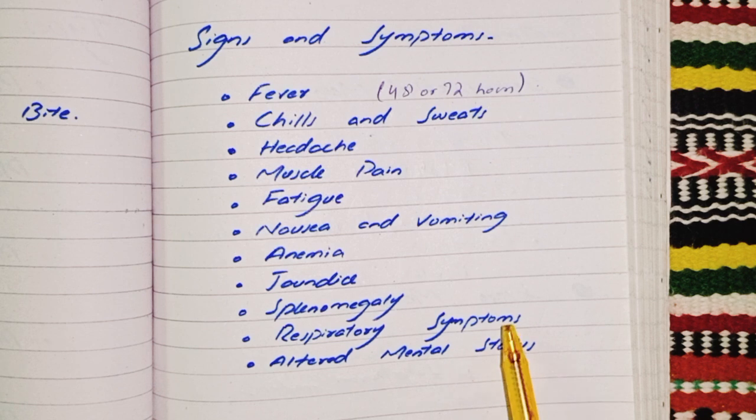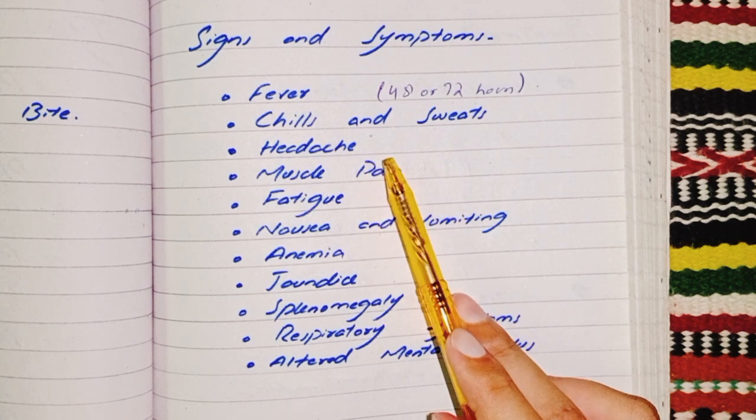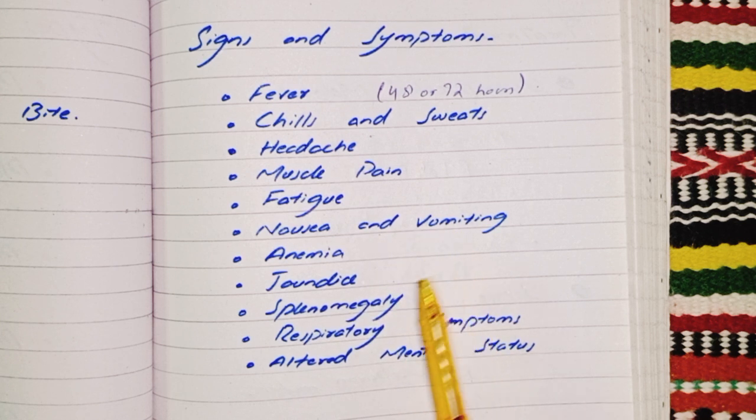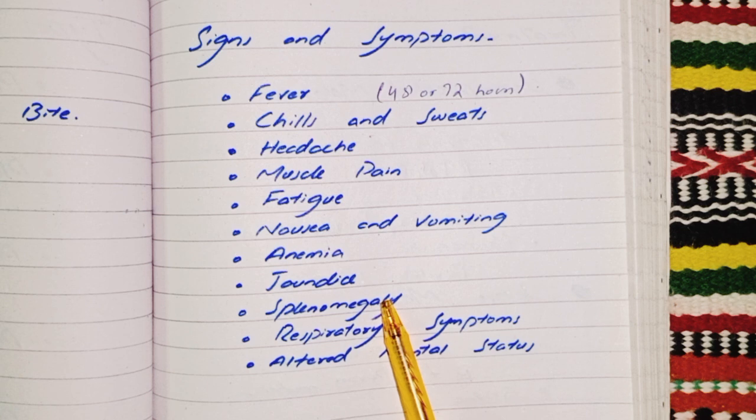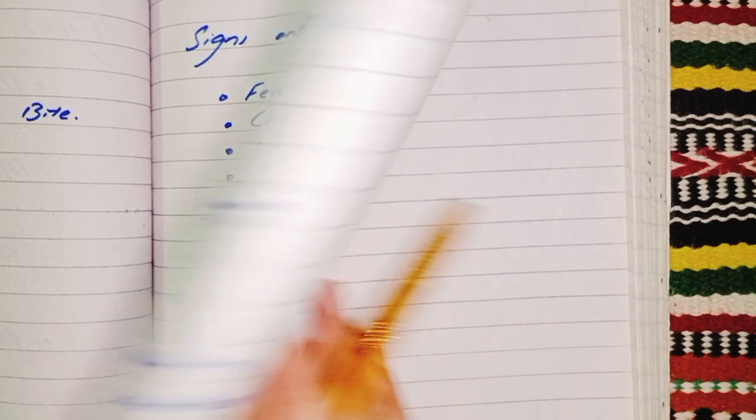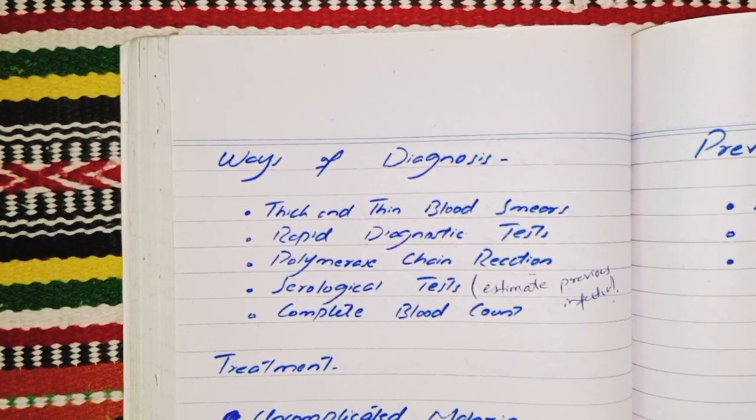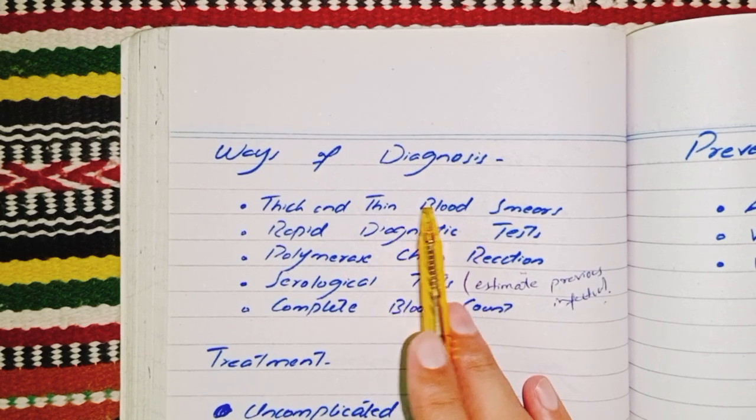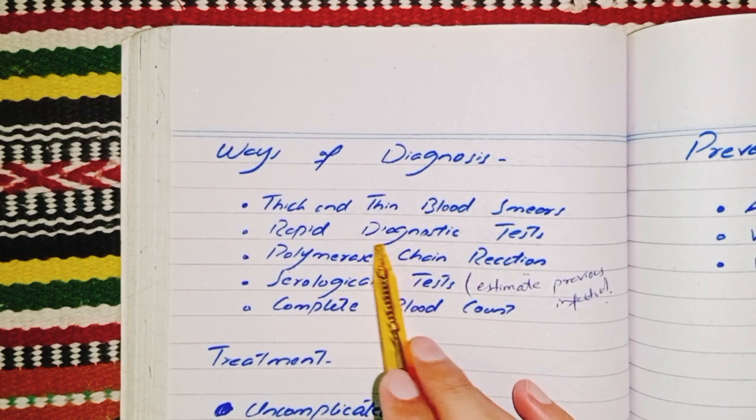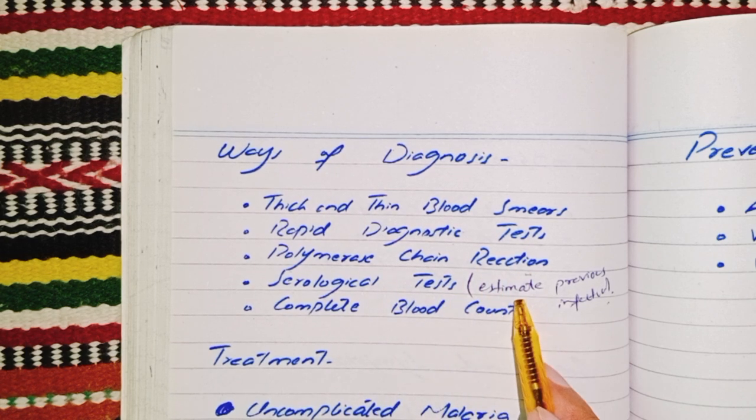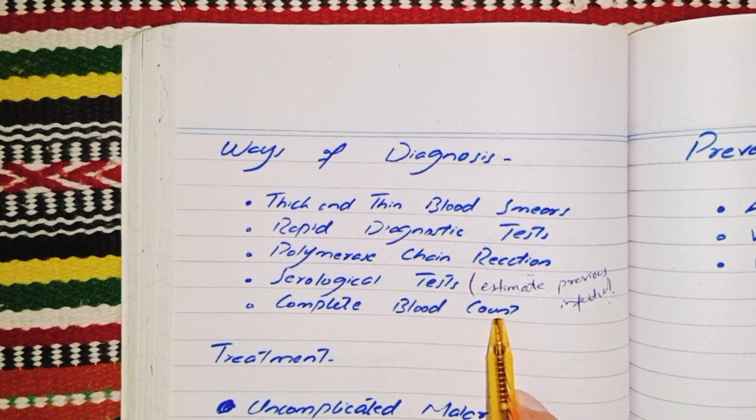Signs and symptoms of malaria are fever, chills and sweats, headache, muscle pain, fatigue, nausea and vomiting, anemia due to destruction of RBCs, jaundice, yellowish discoloration of the skin, splenomegaly, respiratory symptoms, and altered mental status. Ways of diagnosis are: the gold standard for diagnosis of malaria is thick and thin blood smear, rapid diagnostic tests, polymerase chain reaction, serological tests to estimate previous infections, and CBC.